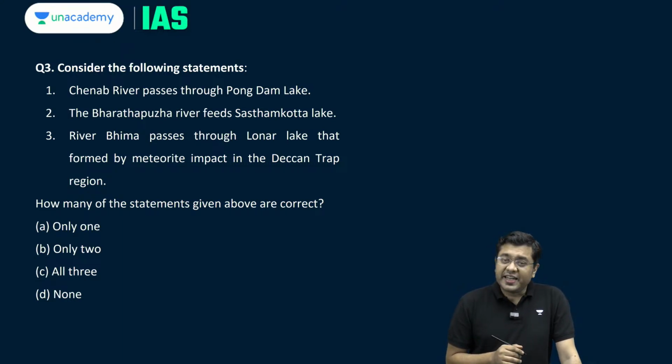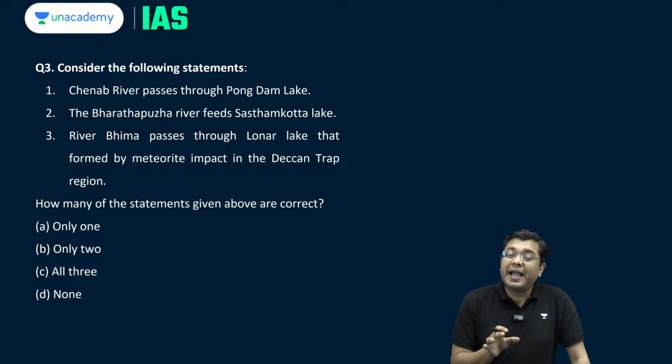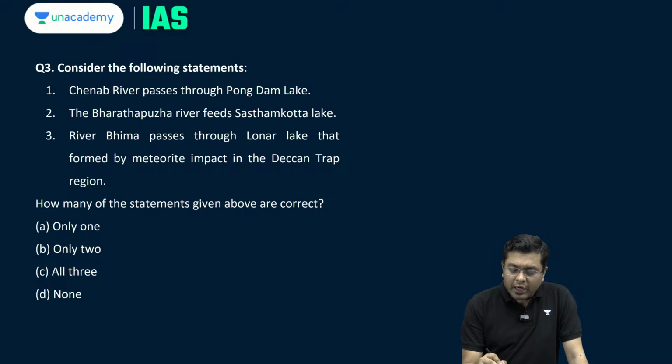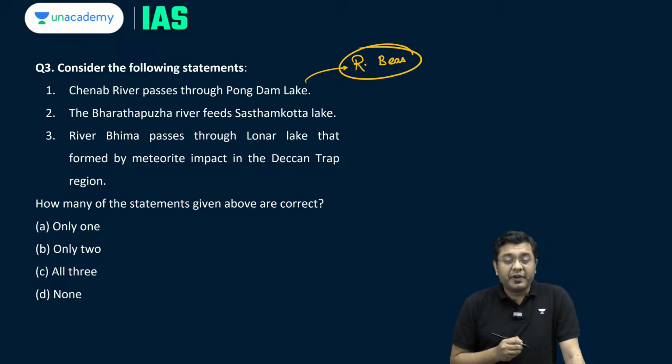Now, Chenab River passes through the Pong Dam Lake. Pong Dam Lake has been in news owing to the recommendations about declaring it as a wetland of importance and declaring it as a protected area. Now, Pong Dam is across river Beas. It is not across river Chenab. It is across river Beas.